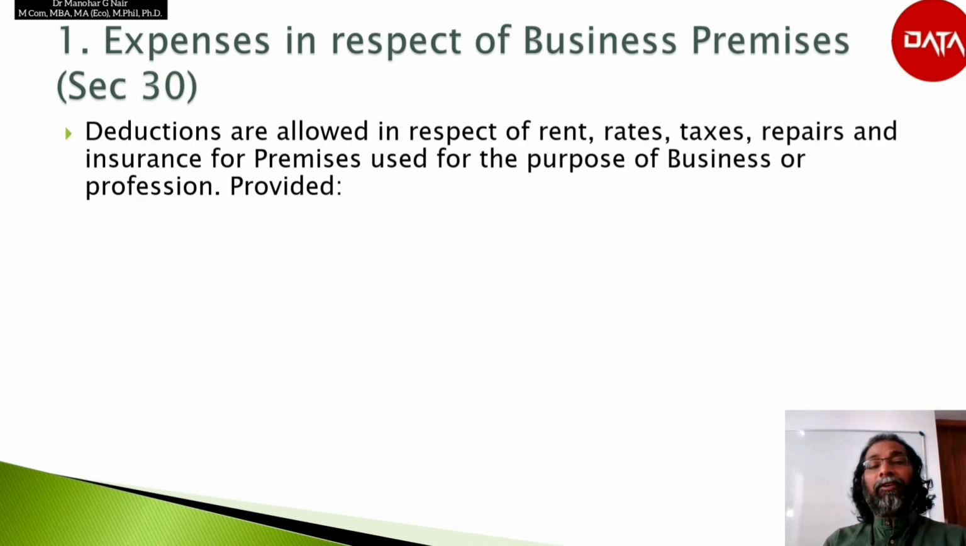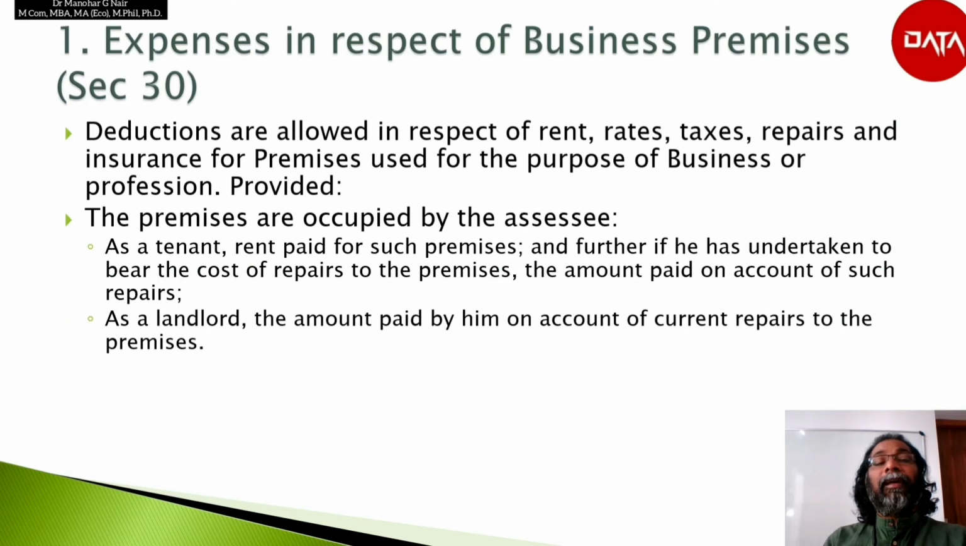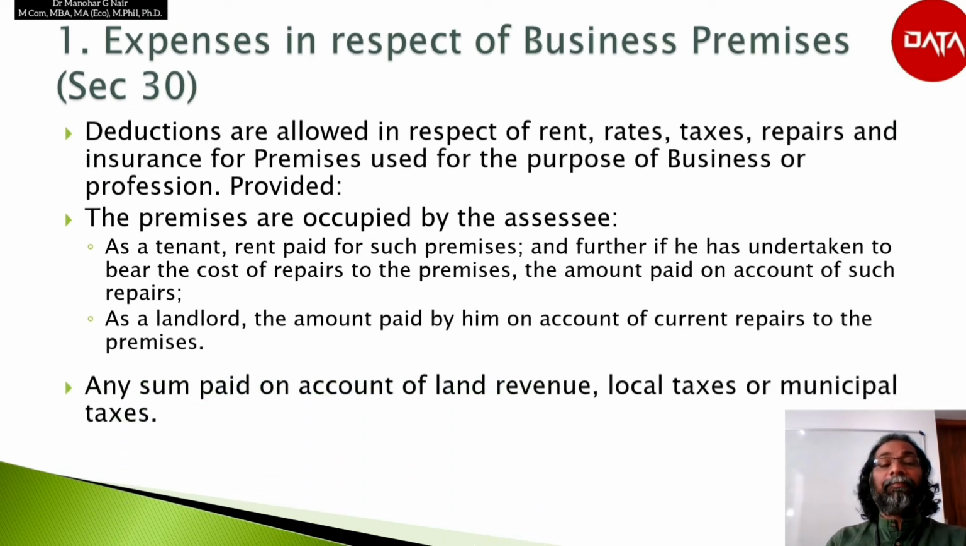Deductions are allowed in respect of rent, rates, taxes, repairs and insurance for premises which are used for the purpose of business or profession, provided that the premises are occupied by the assessee. If he occupies them as a tenant, the rent paid for such premises is deductible, and if he has undertaken to bear the cost of repairs to the premises, the amount paid on account of such repairs shall be deductible. If the assessee is a landlord, the amount paid by him on account of current repairs to the premises is deductible.